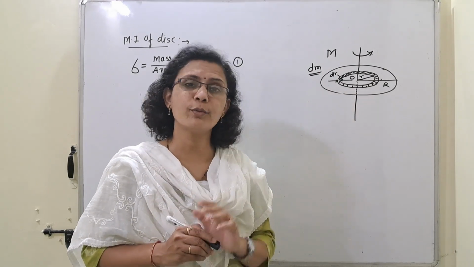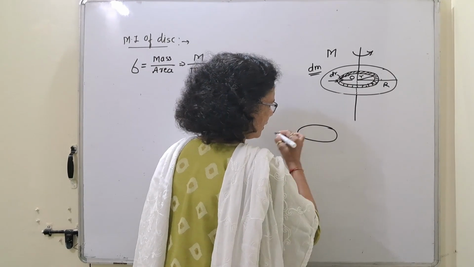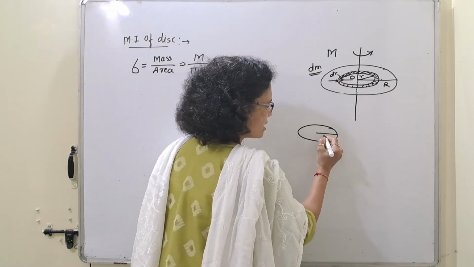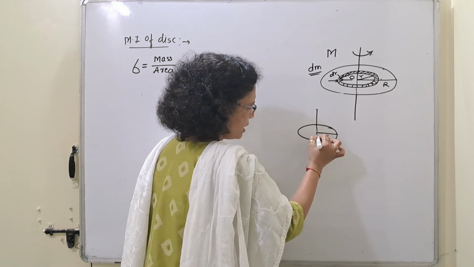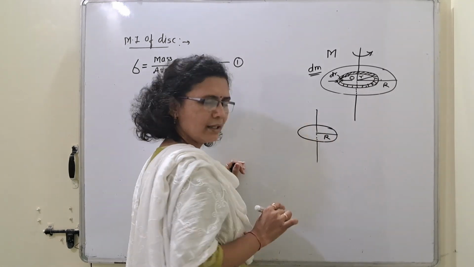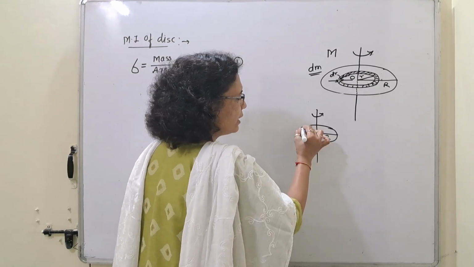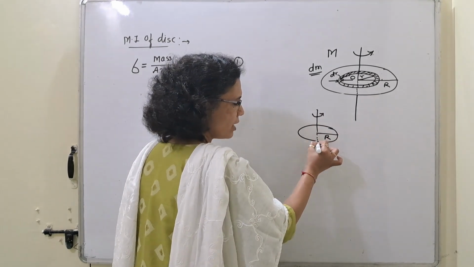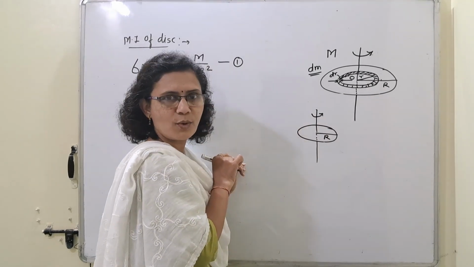What is the formula for the moment of inertia of a ring? See, if this is a ring having radius capital R, and the axis of rotation is passing through its center and perpendicular to its plane, the whole mass of this ring is distributed at the same distance from the axis of rotation.